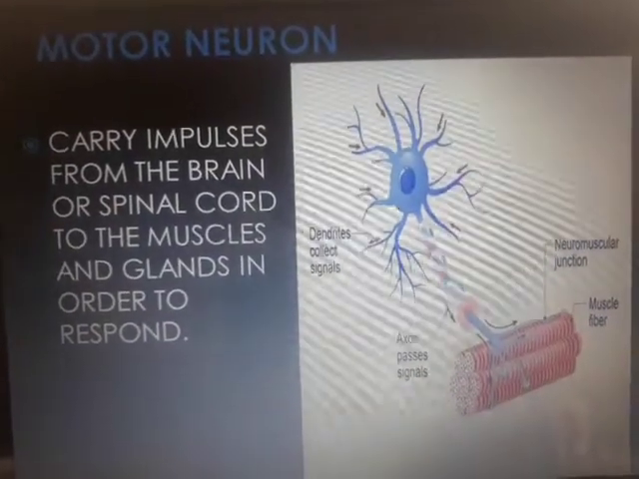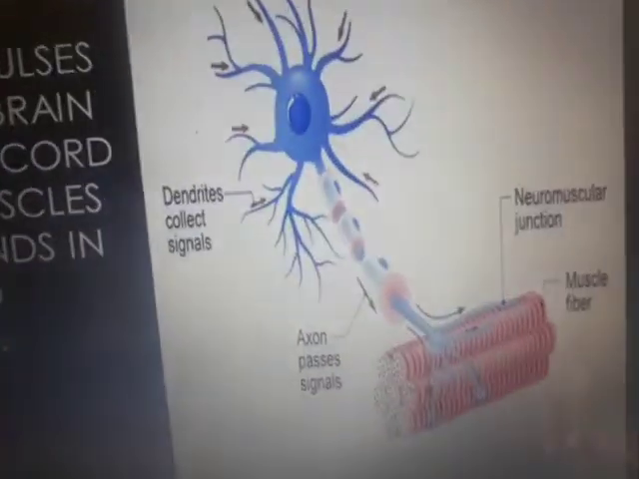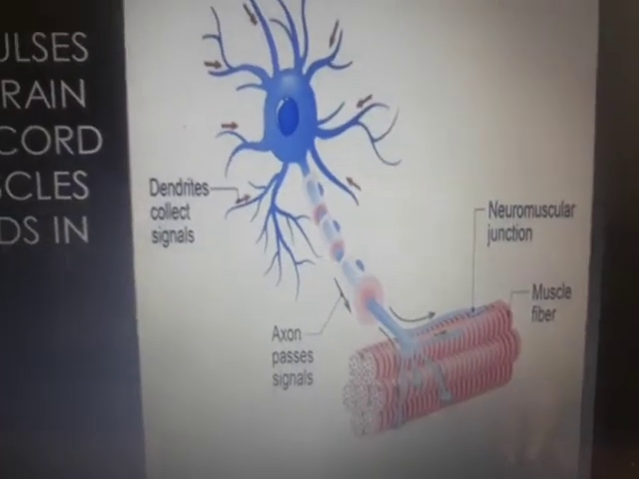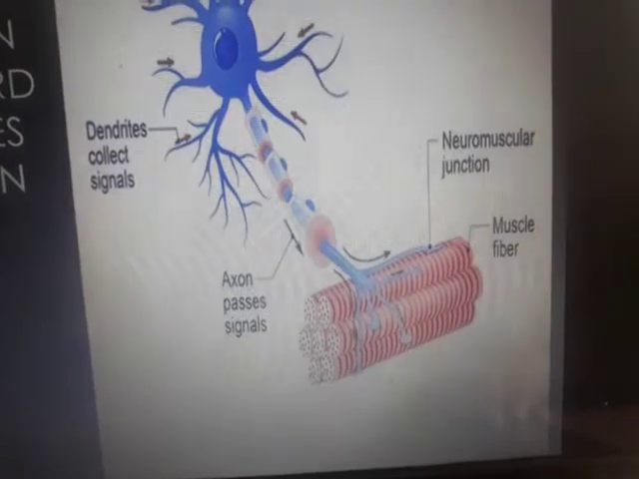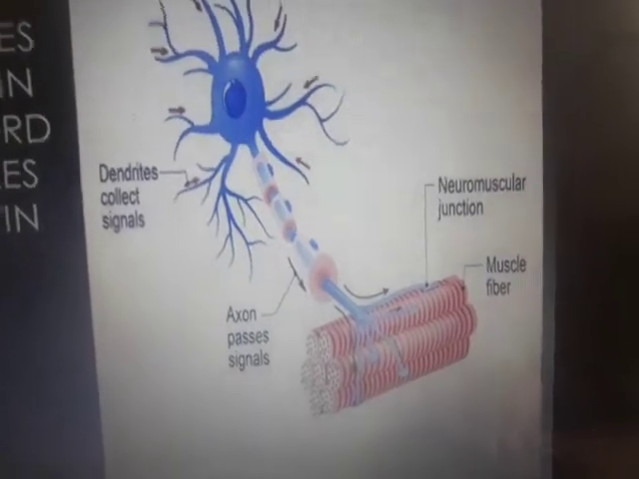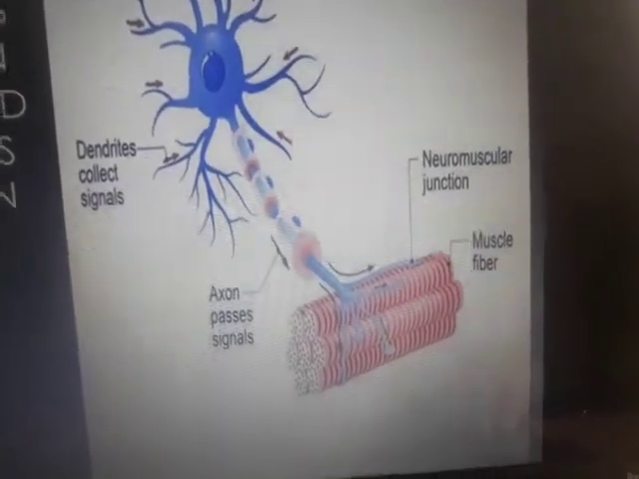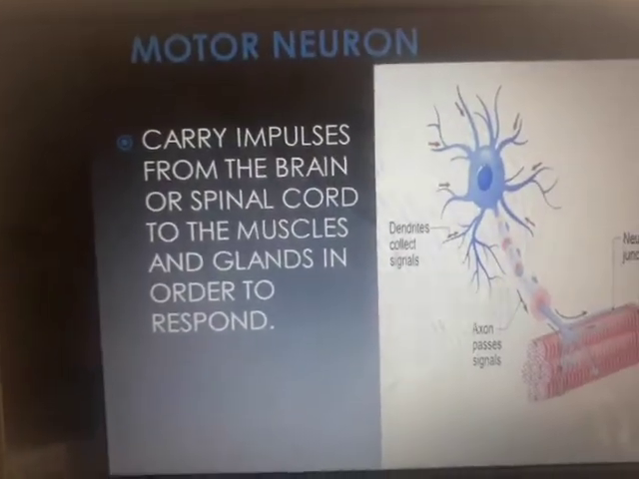Motor neuron, this is how it looks. A motor neuron has to be connected with a muscle. You can see there, that is a muscle fiber, okay. So this is a neuron, and at the end it is shown connected to a muscle fiber. What is it going to do? It is going to perform the action.